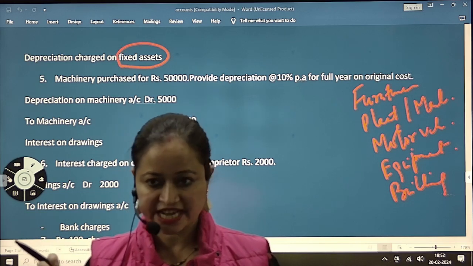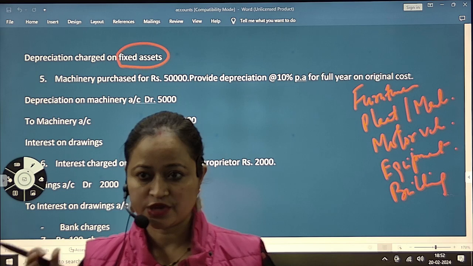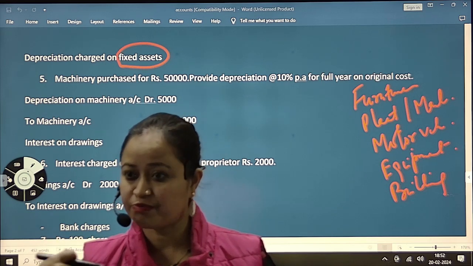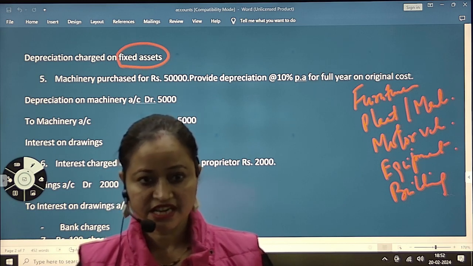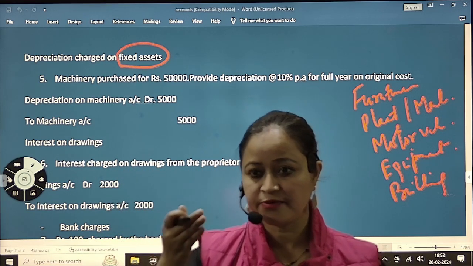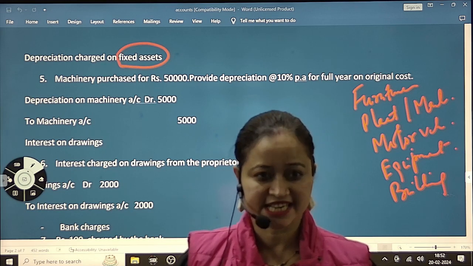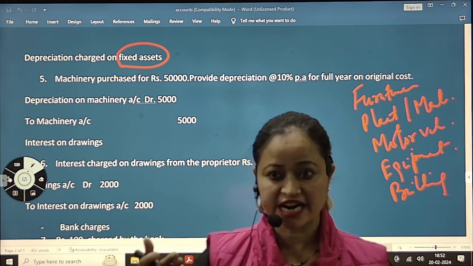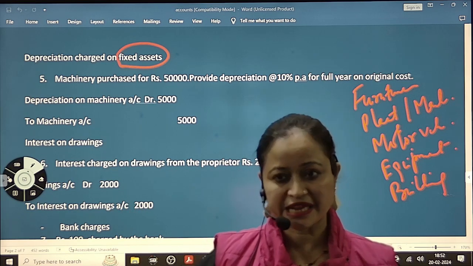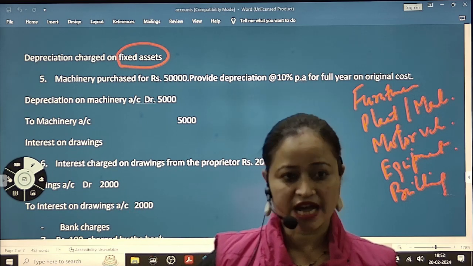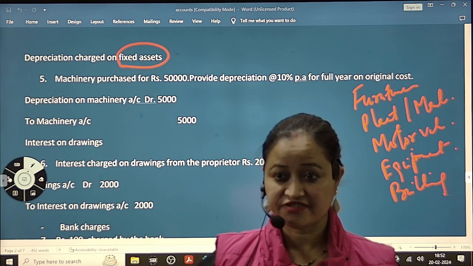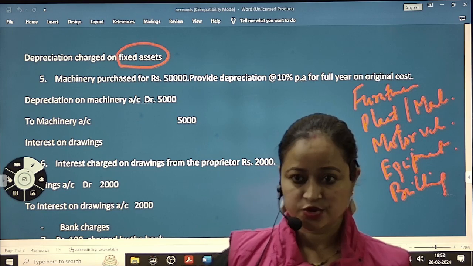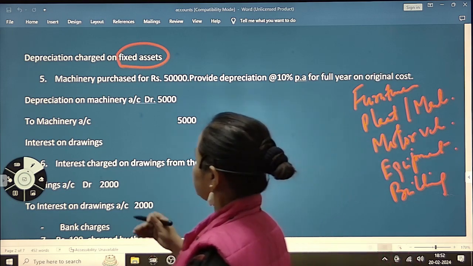there is a life for that particular plant, because after 5 years or maybe after 10 years, you have to replace that, and every year the value of that particular asset will go on decreasing. Right? After some period of time, the value of that particular asset will be 0 or maybe less. And you will have to buy it again after 5 years, after 10 years, you have to replace it. Right? So here, depreciation means